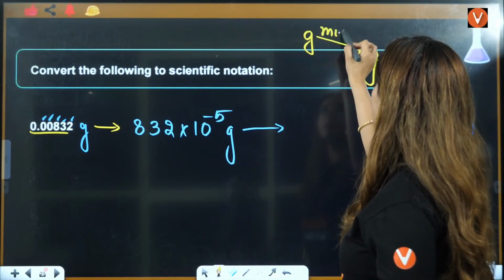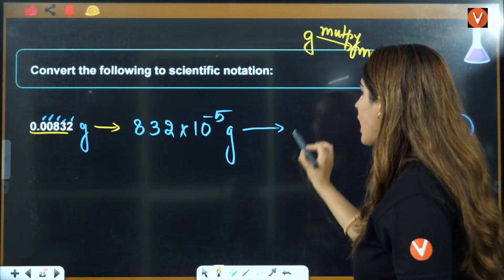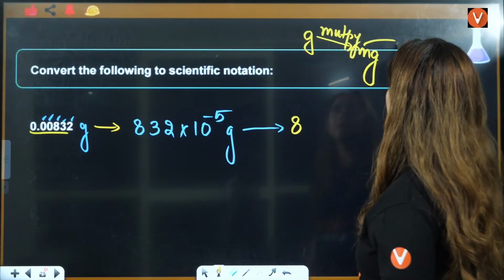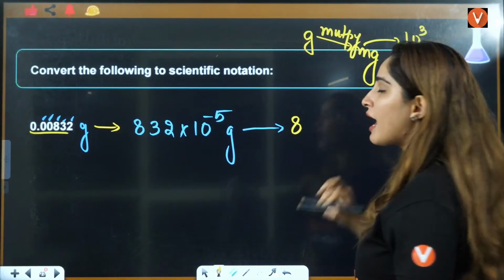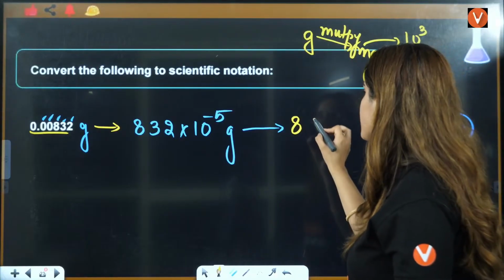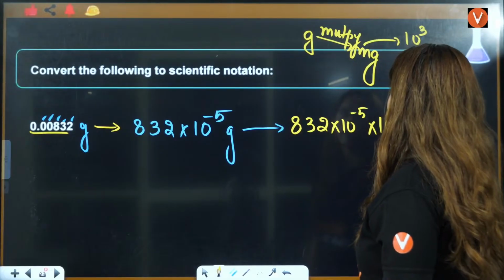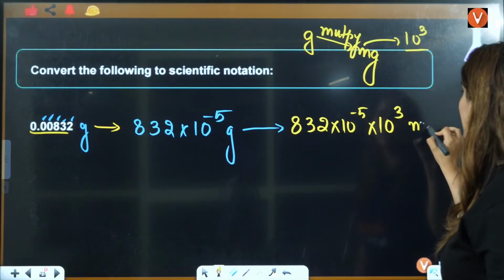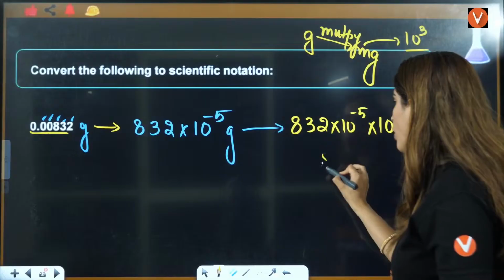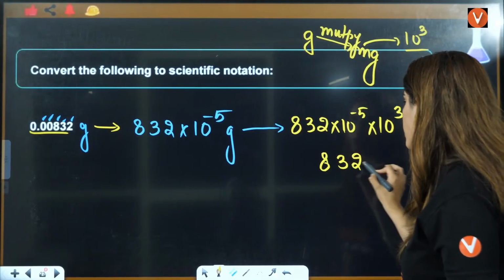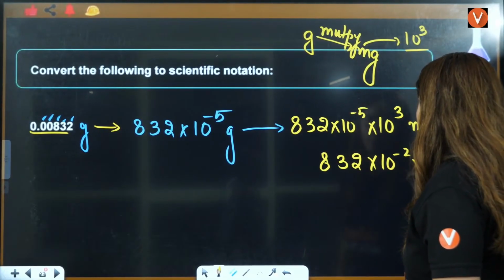So here I will multiply. Milli means 10 raised to power 3. So 832 multiplied by 10 raised to power minus 5 multiplied by 10 raised to power 3. This is your milligrams, and this comes out to be 832 into 10 raised to power minus 2 milligrams.